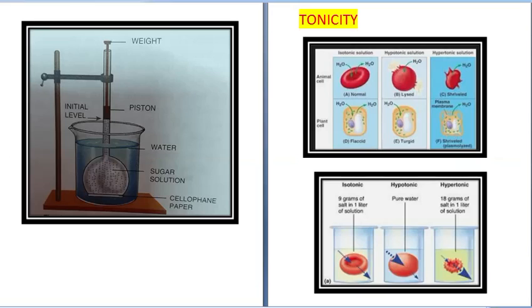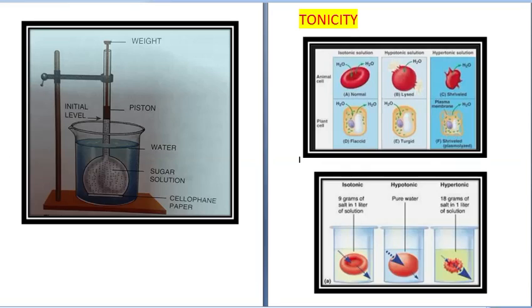Now, next there is a term, that is tonicity. What is tonicity? You know, concentration is always studied in relation to solutions. Concentration of one solution with respect to concentration of other solution, that is called as tonicity. Relative concentration of solution that determines the direction and extent of diffusion is called tonicity. And based on tonicity, there are three types of solutions: isotonic, hypotonic and hypertonic.